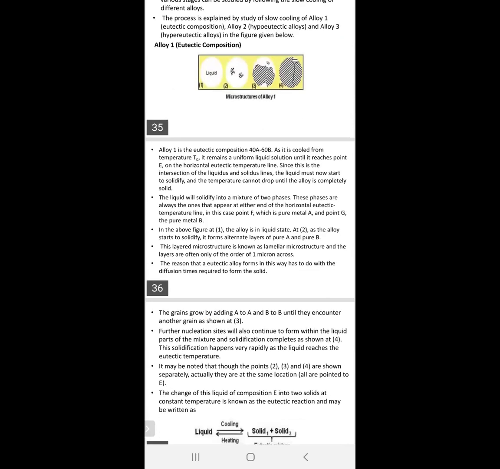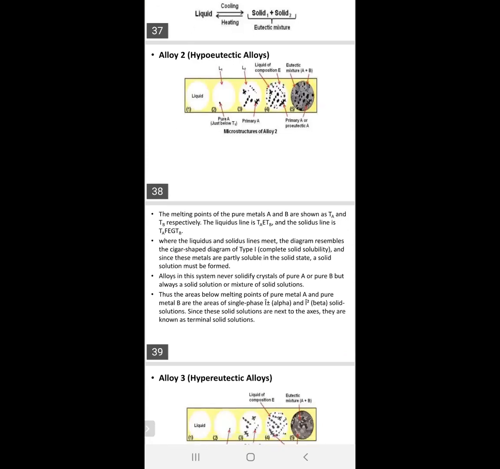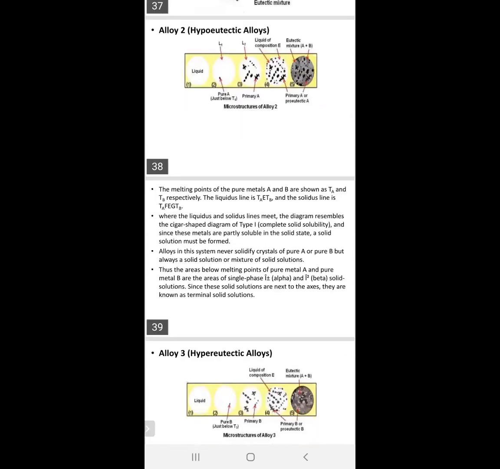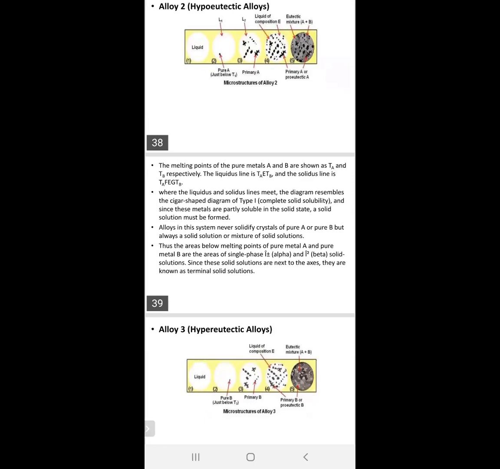And since these metals are partially soluble in solid state, a solid solution must be formed. Liquids in this system never solidify as crystals of pure A or pure B, but always as a solid solution or mixture of solid solutions.